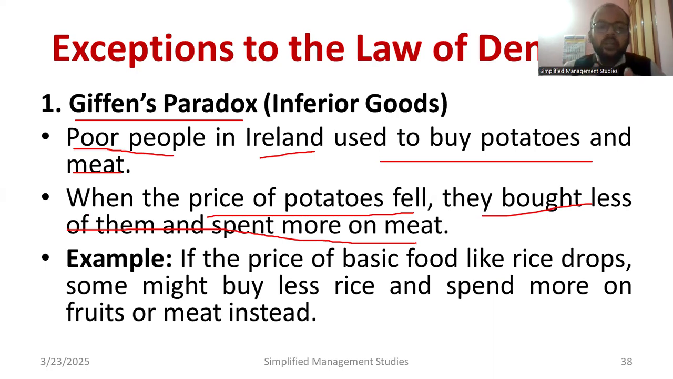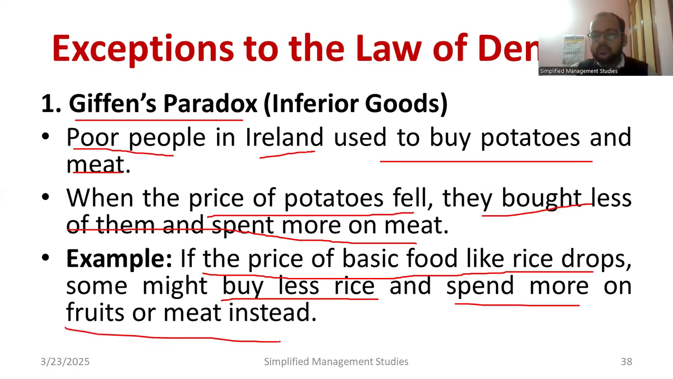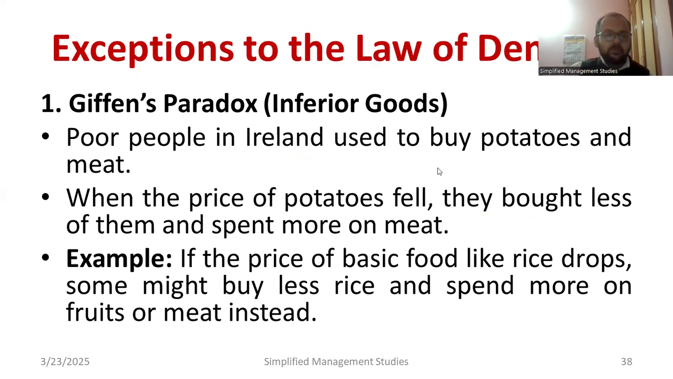Suppose the price of potato is very high, people buy more meat, and vice versa. This is actually called a Giffen paradox. That's a general situation in our places also. It is one example. If the price of a basic food like rice rises, some might buy less rice and spend more on fruits or meat instead. Take items A and B. Suppose the price of item A is very high, usually you will go for B, right? And vice versa. That's exactly what is called a Giffen paradox. It is one of the exceptions to the law of demand.